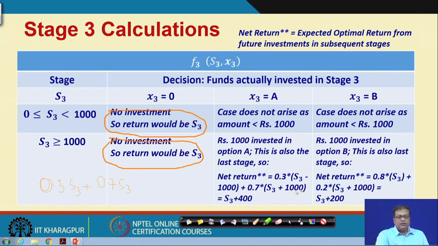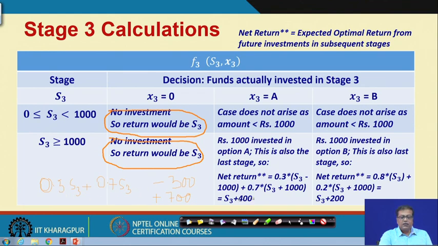So, that means it will be minus 300 plus 400 plus 700, right.